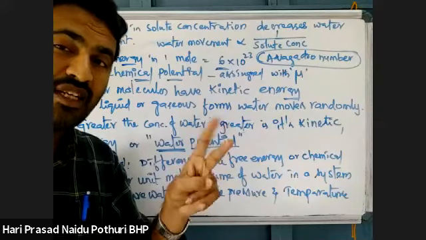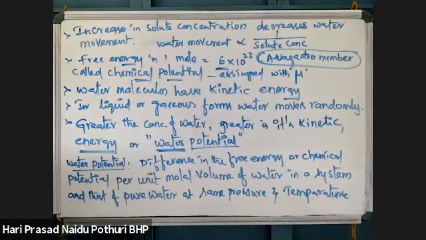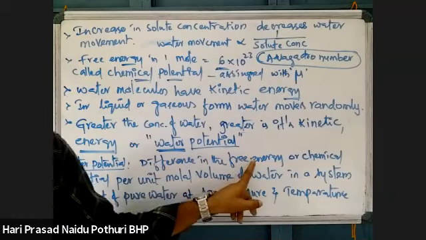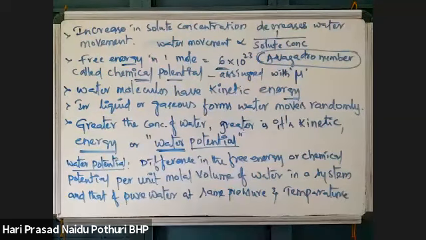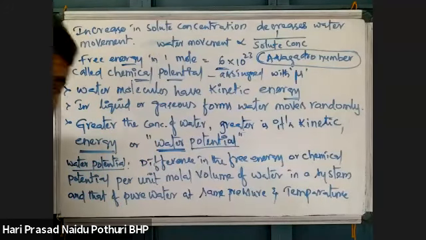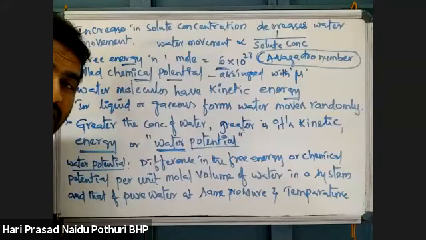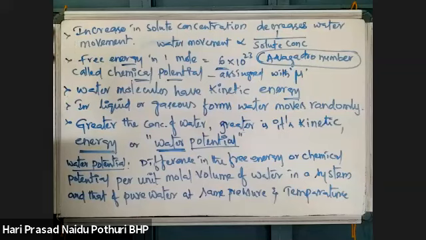The difference in the two potentials is called what? Water potential. The potential difference in the free energy or chemical energy of water when solutes are present and solutes are absent. The difference between the two conditions, that is what we call water potential. Okay, that means when is water potential maximum? Water potential is maximum for pure water. When solutes are present, water potential will be decreased. Complete this, then I will tell you.